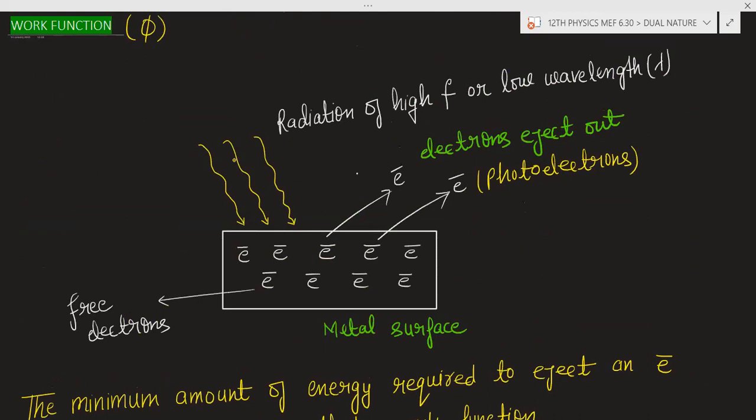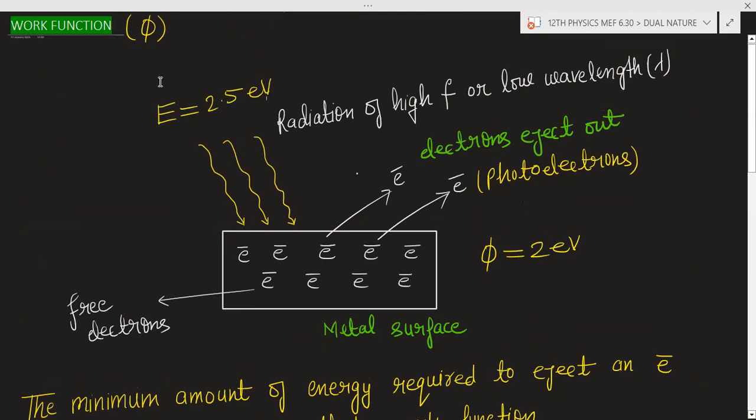Suppose the work function of this surface is 2 electron volt, and you are providing an energy of 2.5 electron volt. Understand why, if you are providing 2.5 electron volt, there are chances the electron will not eject out? Suppose you have given 2.5 electron volt of energy, and 2 electron volt is spent in ejecting, and the remaining 0.5 electron volt is there, but there will be other electrons around the ejected electron.